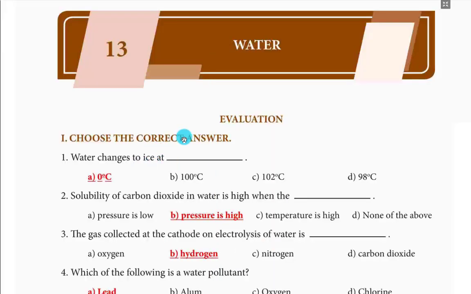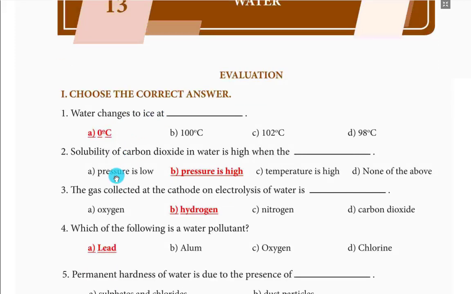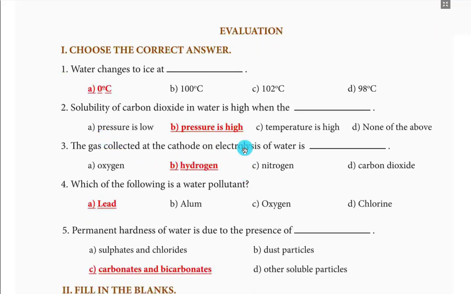First Roman letter, choose the correct answer. First question, water changes to ice at 0 degrees Celsius. Solubility of carbon dioxide in water is high when the pressure is high. The gas collected at the cathode on electrolysis of water is hydrogen. Which of the following is a water pollutant? Lead. Permanent hardness of water is due to the presence of carbonates and bicarbonates.